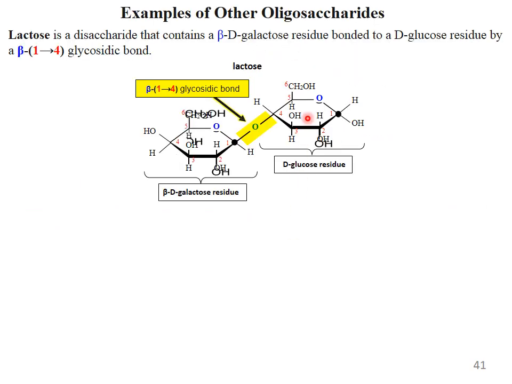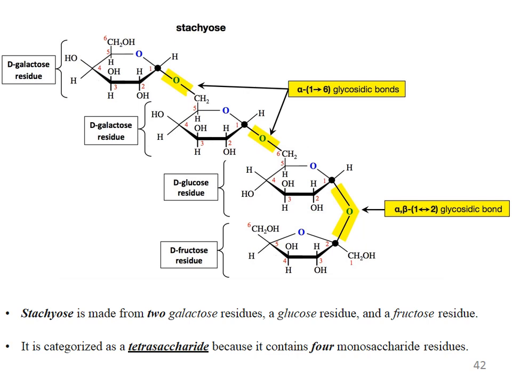Examples of other oligosaccharides: this is lactose, a disaccharide that has a beta-D-galactose residue bonded to a D-glucose residue by a beta 1,4 glycosidic bond. This is another example of an oligosaccharide in which the linkage between the two sugars is a beta 1,4 glycosidic linkage. This is stachyose, another oligosaccharide.